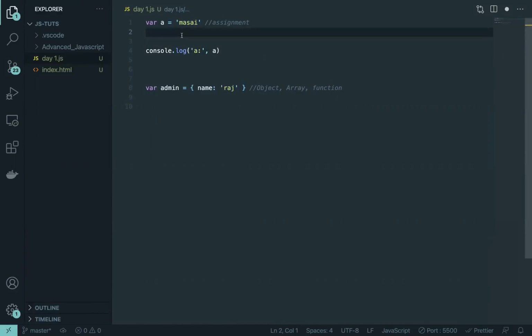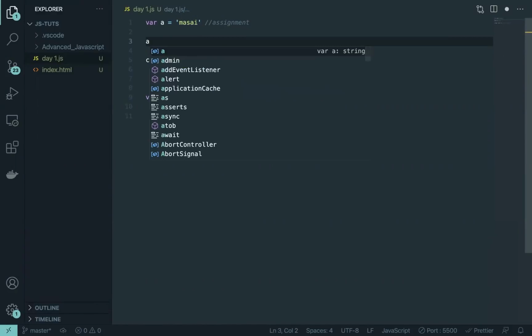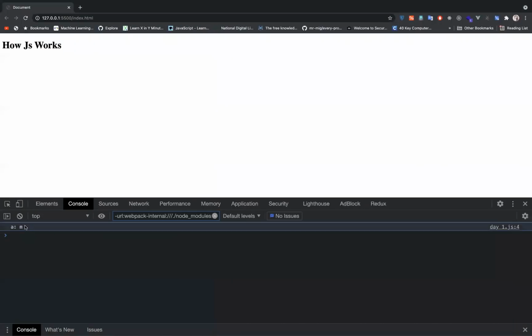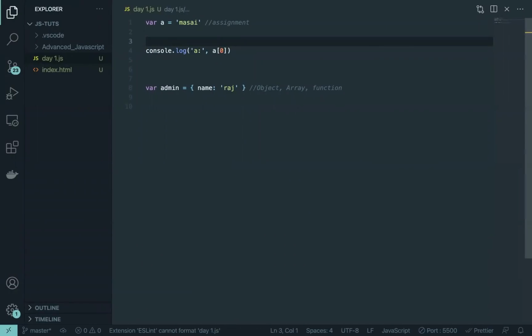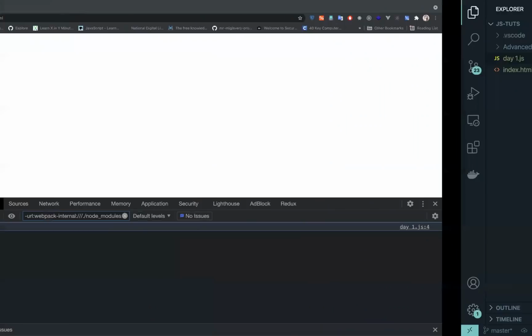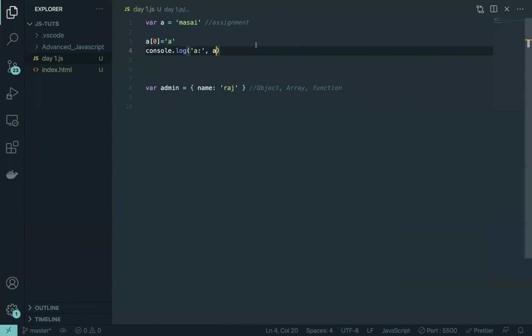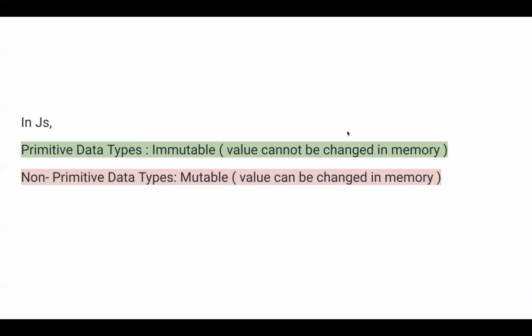And how do we access it? We can access it by getting into the index of it. So a[0]. If I just do a[0], now I should be able to get the actual value. And if I try to change that actual value, a[0] equal to, instead of M, I want to do, let's say, A, and if I console.log a now, it is not changing anything. Masai is still there. So that's what I mean by value cannot be changed in memory.